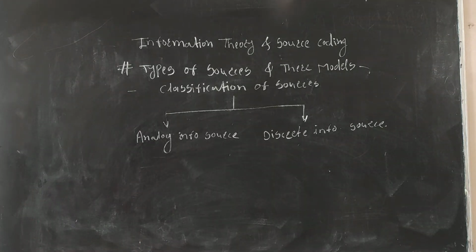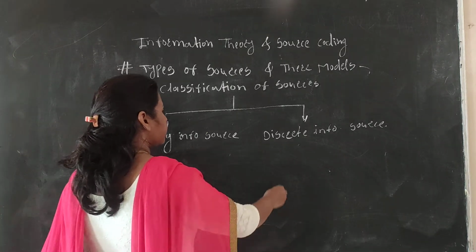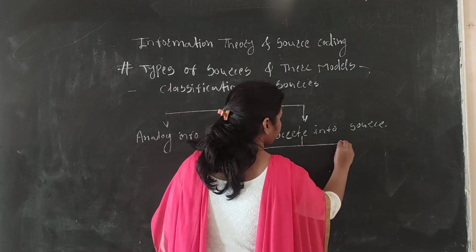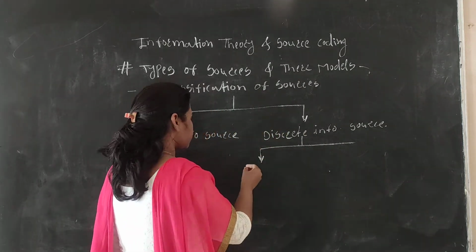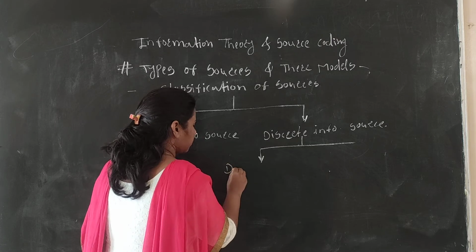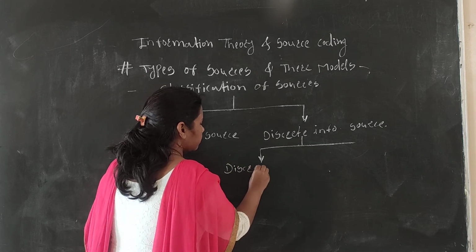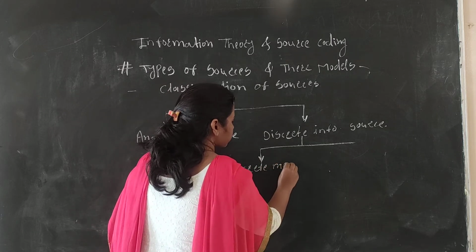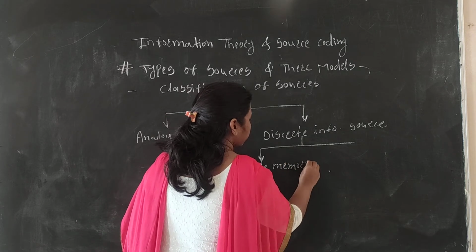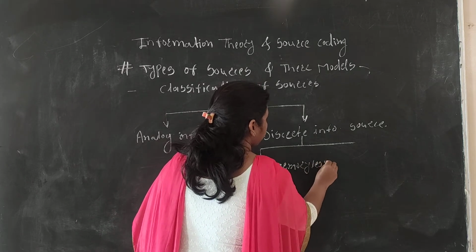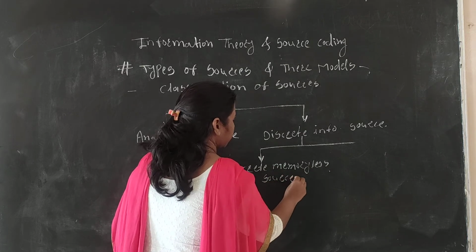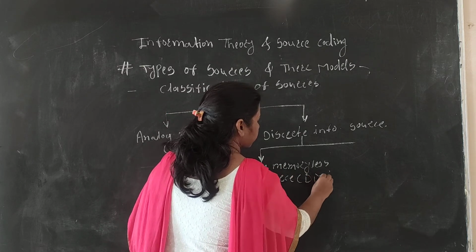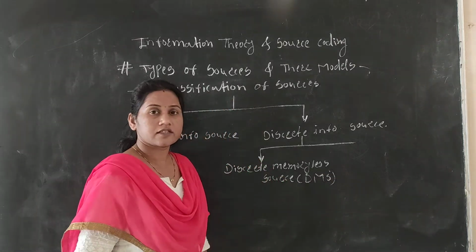Again, the discrete source has two types. The first one is the discrete memoryless source, that is called DMS.